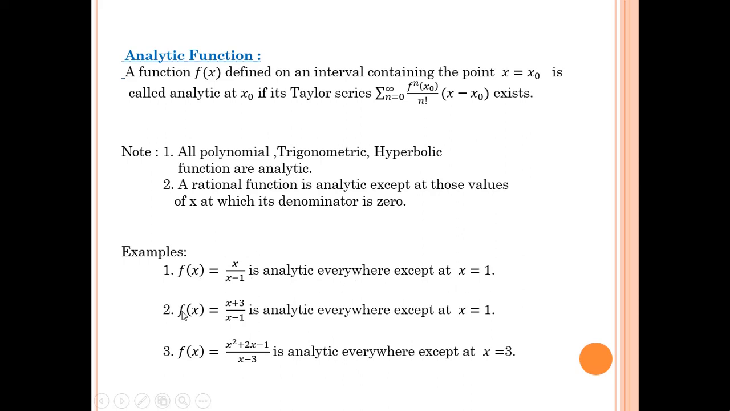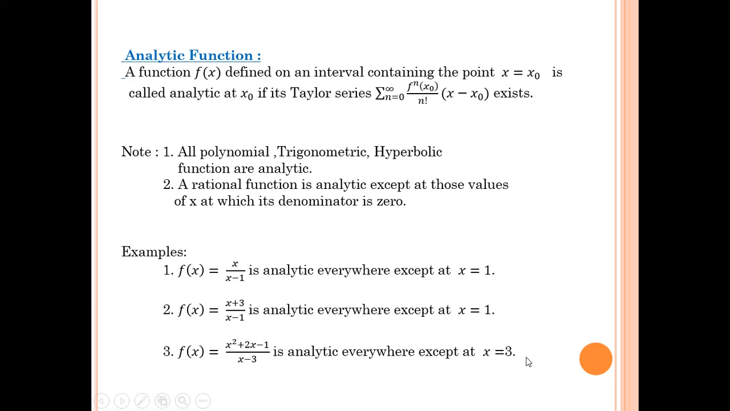Same, example number 2. Look at the example. Here numerator is x plus 3, denominator is x minus 1. Once again, this is not defined at x equal to 1 because if you put x equal to 1 then the denominator becomes 0. So f of x is analytic everywhere except at x equal to 1. In example number 3, denominator is x minus 3 and it becomes 0 if x equal to 3. So f of x is analytic everywhere except at x equal to 3.